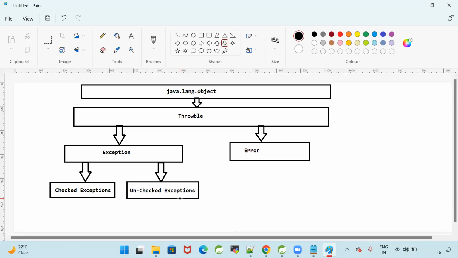The compiler will inform you, boss, you are dealing with some functionality, you may get an exception at runtime, be careful. But I don't want to bother about them. I want to ignore them. Then which keyword do I use to ignore them? To ignore the exception, I'm going to use a keyword called the throws keyword.